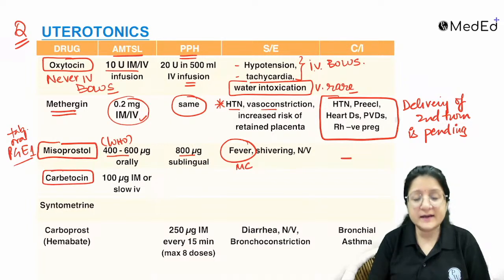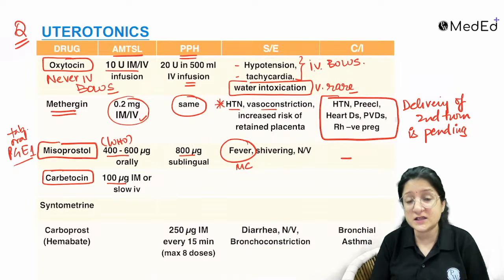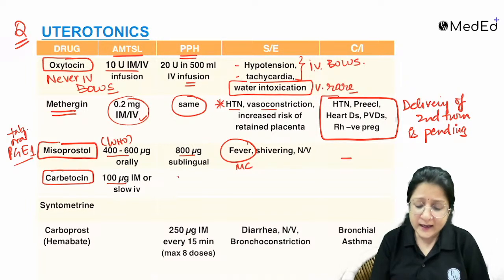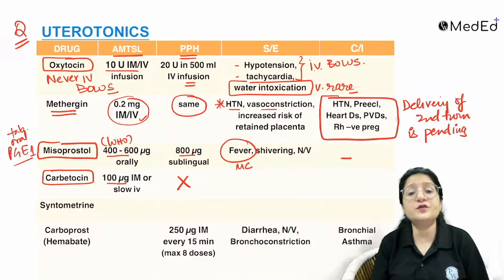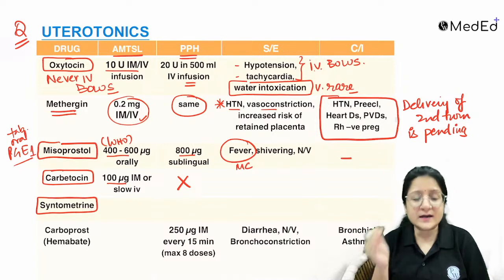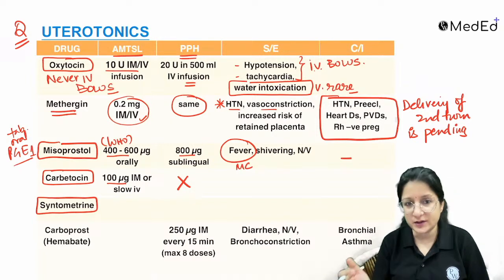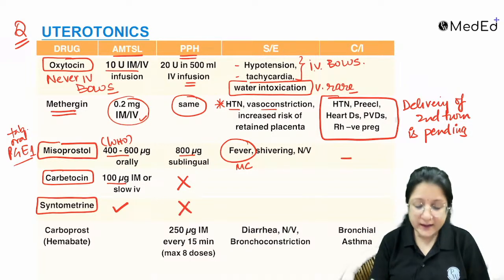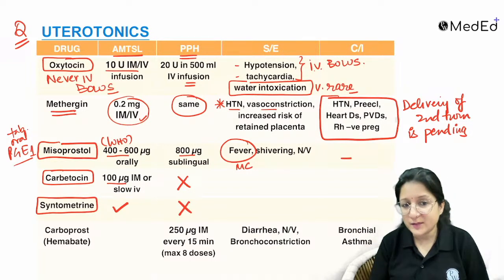Carbetocin, like I told you, is a synthetic oxytocin analog, can be given in active management. Very important point, it is not recommended by WHO in PPH patients. Keep that in mind, right? Now, syntometrine is a fixed dose combination of synto, that is oxytocin, and metrine, that is methylergometrine. Okay? It can be used in AMTSL, but it is not recommended in postpartum hemorrhage.